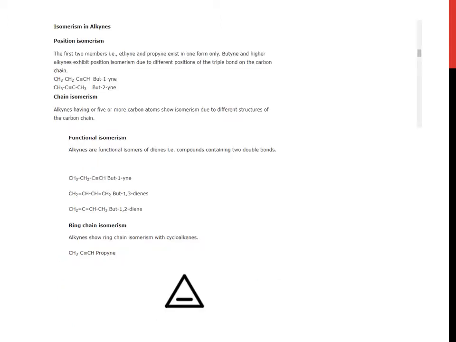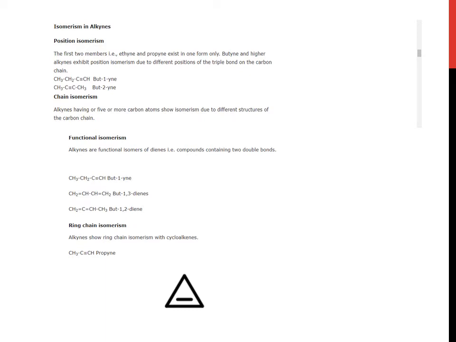Isomerism in alkynes. Number 1, position isomerism. The first two members, that is ethine and propyne, exist in one form only. Butyne and higher alkynes exhibit position isomerism due to different positions of the triple bond on the carbon chain. CH3, CH2, C triple bond CH, it is but-1-yne. If the triple bond has position 2, then it is but-2-yne. Other position is not possible.